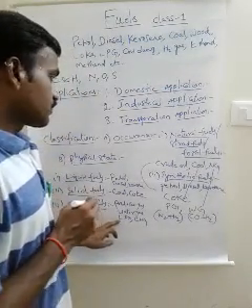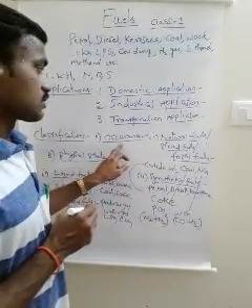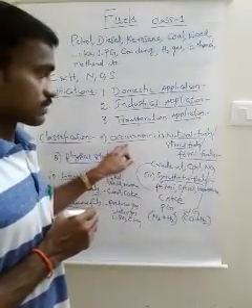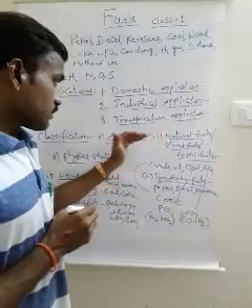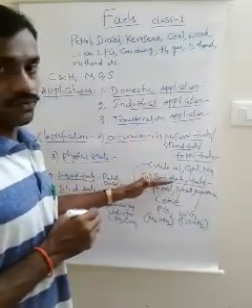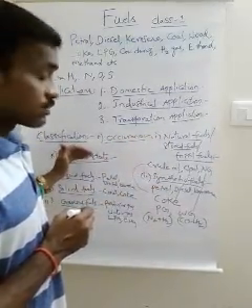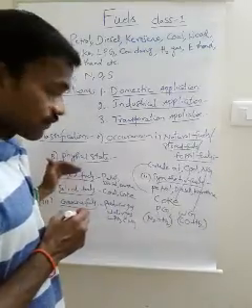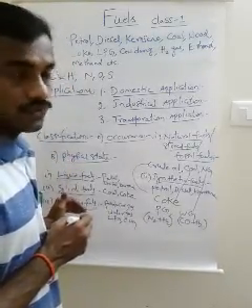So classification based on occurrence is classified into two types: natural fuels and synthetic fuels. Based on physical state, it is classified into three types: liquid, solid, and gaseous fuels.